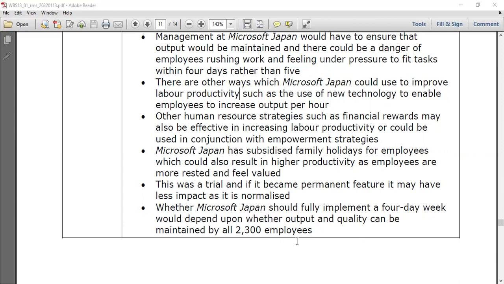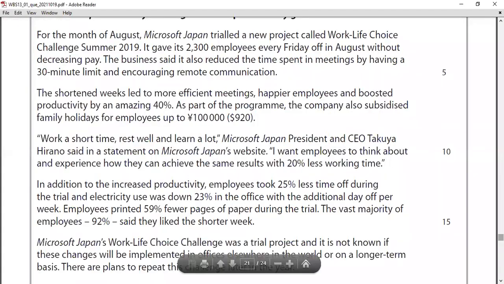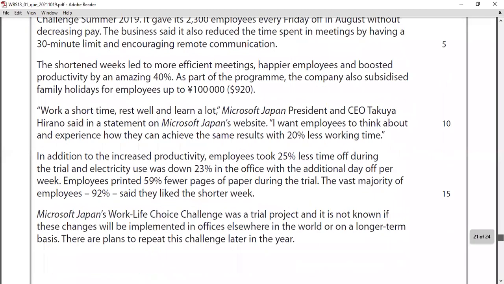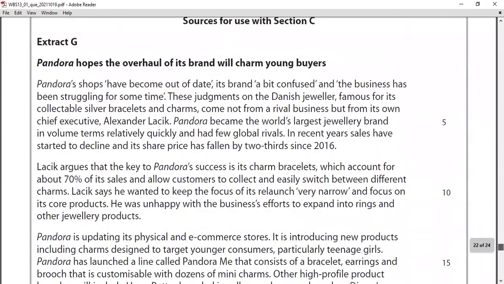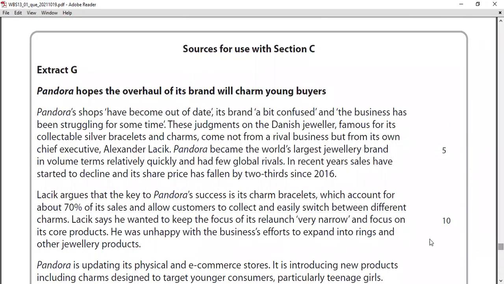Let's go to the last question of the paper. Question number 3, Section C. First of all, we'll read the case study and then we'll come back to this.